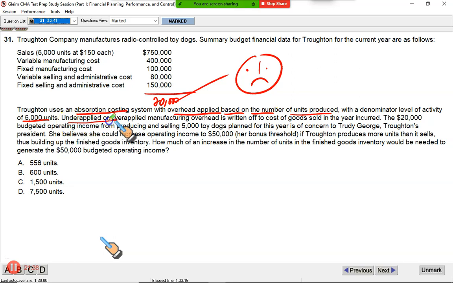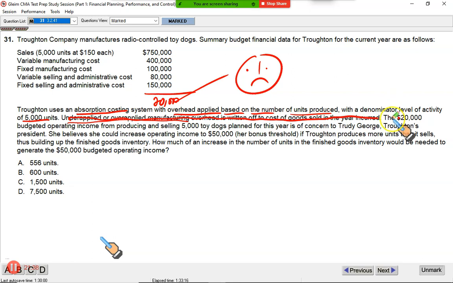This is something we will discuss in our normal costing. Over applied means when you charge more cost to the production, and under applied means when you charge less fixed cost to production. It is all coming in your normal costing, and we will also discuss this in our variance. So right now it has no relevance here, and you may ignore this for the time being.